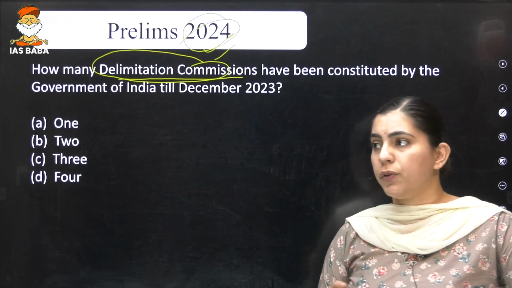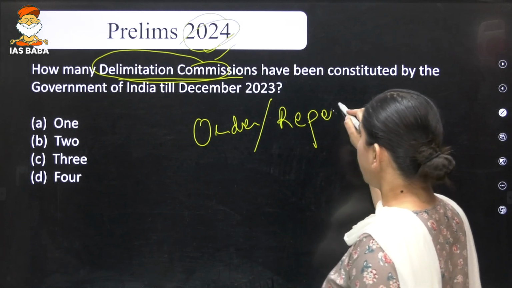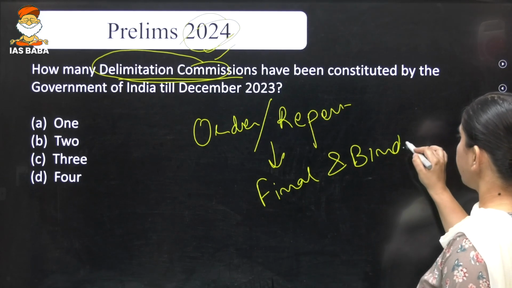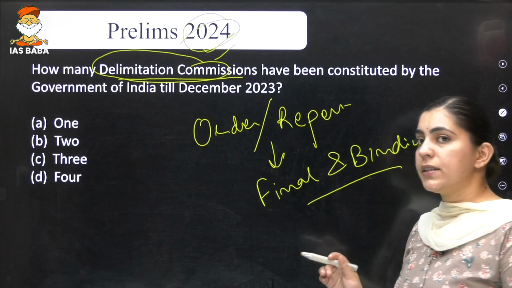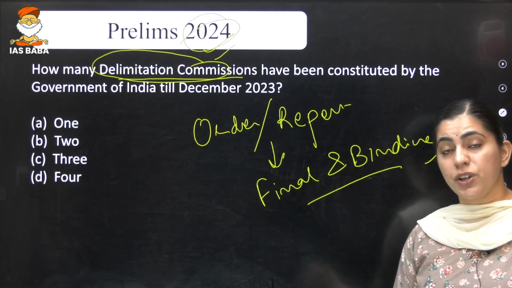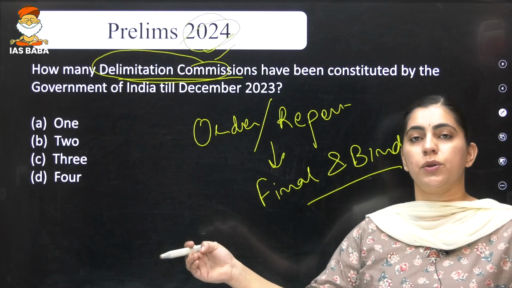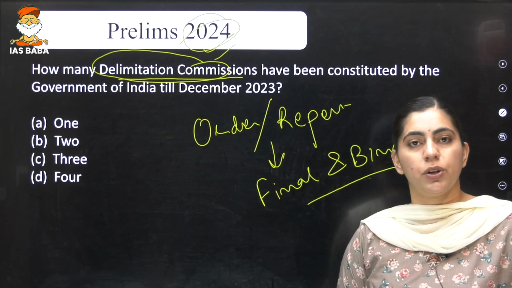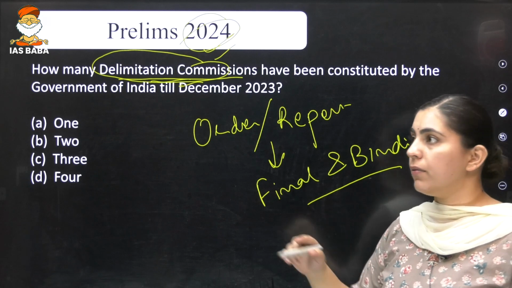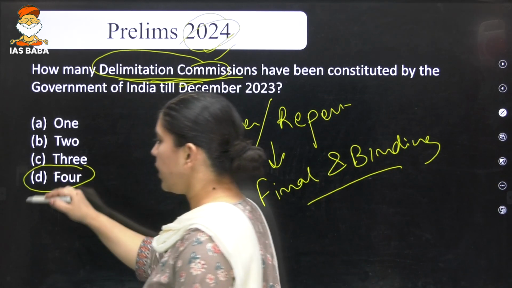I hope that all of you know that the order or the report of the Delimitation Commission is final and binding. The Parliament has to accept the order or the report of the Delimitation Commission. Neither can they reject it, nor can they amend it, and no one, either you or me, can approach the Supreme Court against the Delimitation Commission report. Right? So these are some things that you should keep in mind while reading about the Delimitation Commission. So the answer to this particular question is 4.